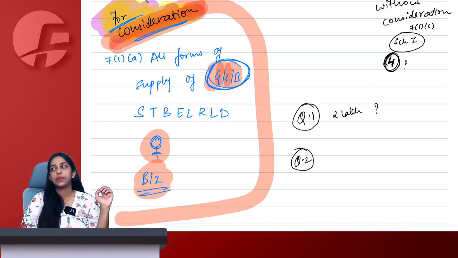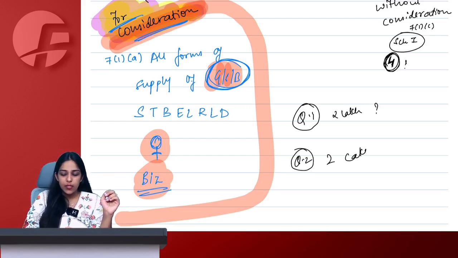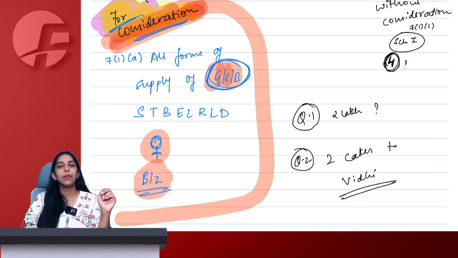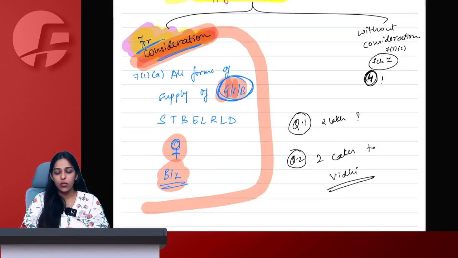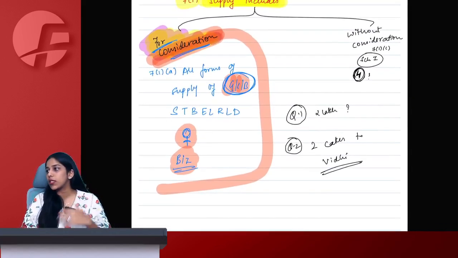Question number 2. I run a small home bakery, a cake shop, and I sold 2 cakes to, let's say, Riddhi. It was Riddhi's birthday. She purchased 2 small cakes from me. I sold her these cakes. Which is supply out of 2, or both are supply or both are not supply?